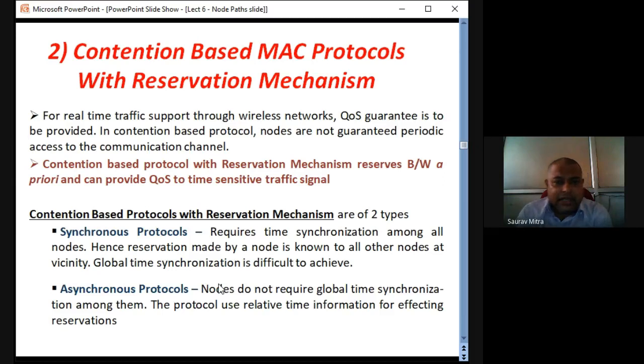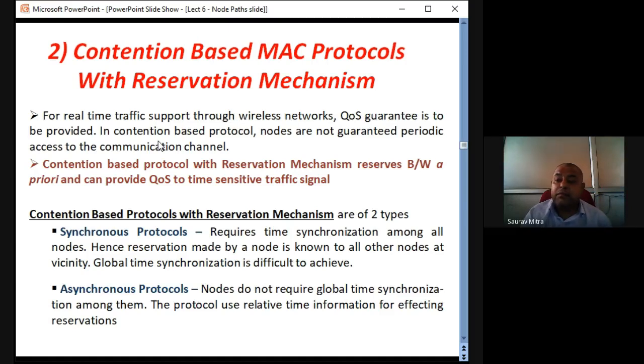We come to contention based MAC protocol with reservation. So what actually we are reserving here for real-time traffic support through wireless network, where QoS guarantee is to be provided. In contention-based protocol, nodes are not guaranteed periodic access. But in contention-based protocol with reservation, we are reserving bandwidth a priori.